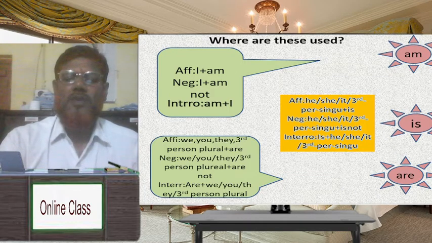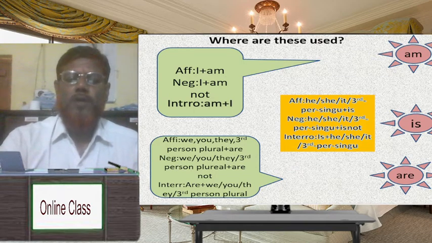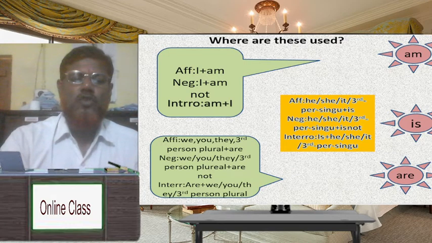after the subject. Dear student, in an interrogative sentence, at first we have to take the auxiliary verb is, then the subject he, she, it, third person singular. If the subject is third person singular number, we have to use is before the subject in an interrogative sentence. Have you understood?